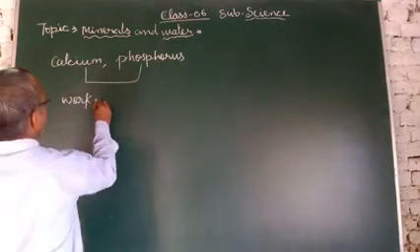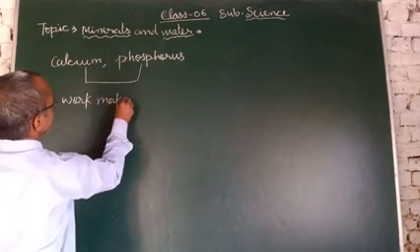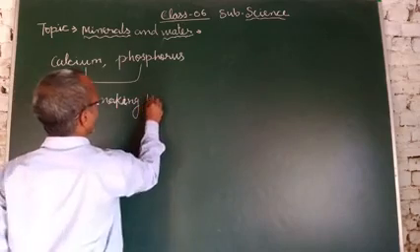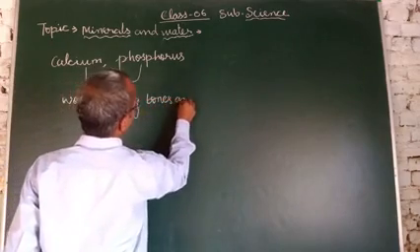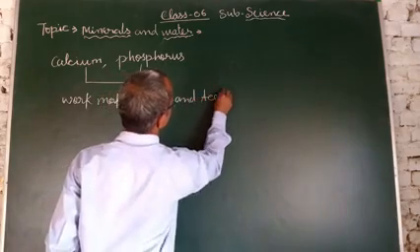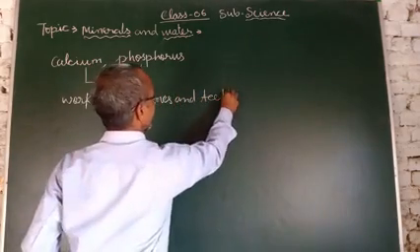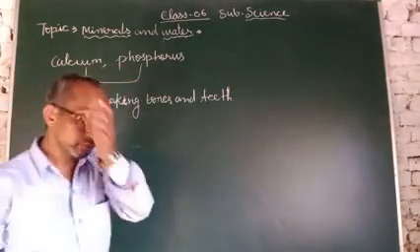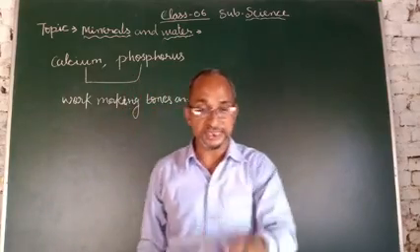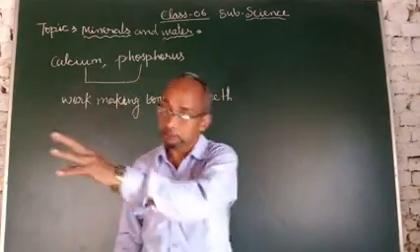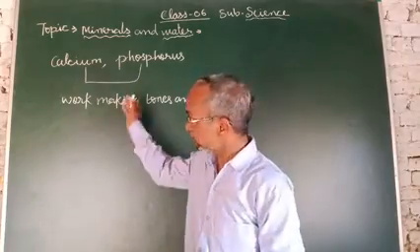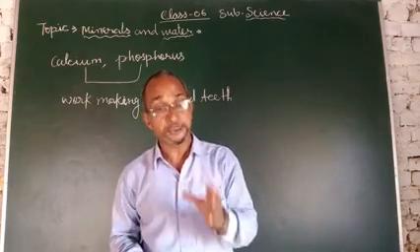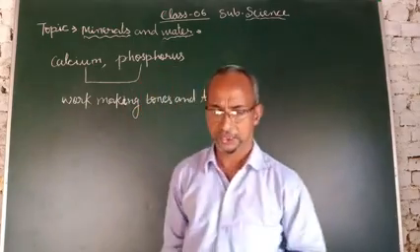Both work in making bones and teeth. Calcium and phosphorus are minerals we can get from different sources, and their function in our bodies is making bones and teeth.